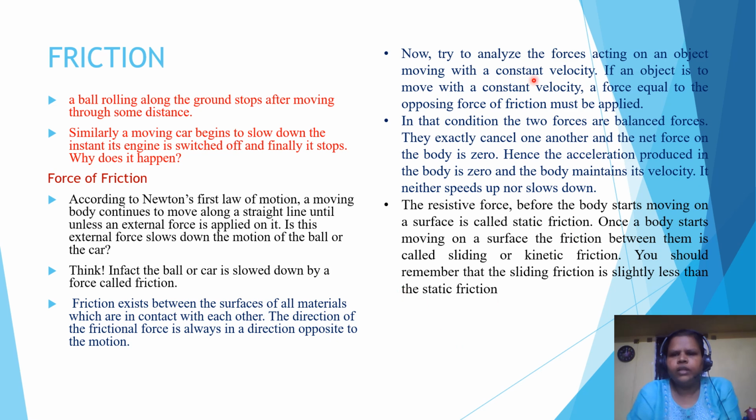Let us analyze the forces acting on an object moving with a constant velocity. For an object to move with a constant velocity, a force equal to the opposing force of friction must be applied. In that case, the two forces are balanced. They exactly cancel one another and the net force on the body will be zero. Hence the acceleration produced in the body is zero. The body maintains its velocity. It neither speeds up nor slows down.